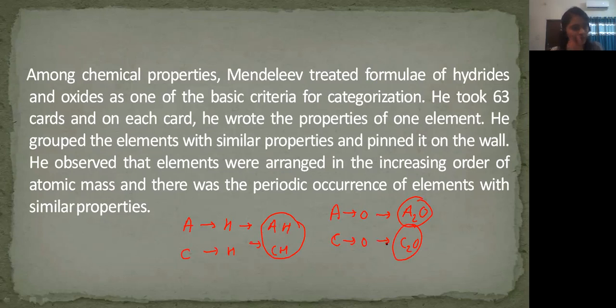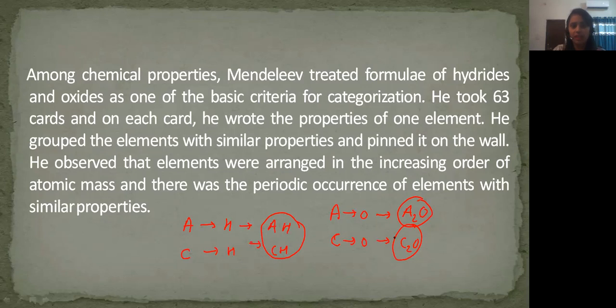Am I clear? Okay. Now, what he did, he took 63 cards. Why did he take 63 cards? Because 63 elements were known at that time. So he took 63 cards, and on each card, he wrote the properties of one element. That is, he wrote the properties of each and every element on these 63 cards.